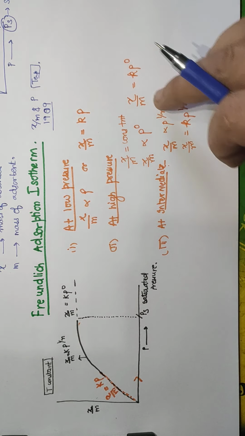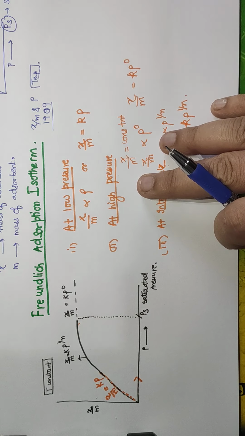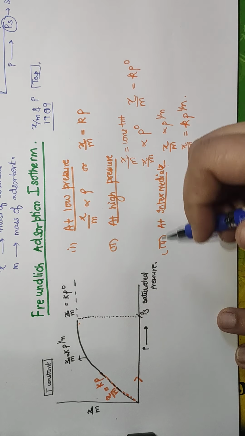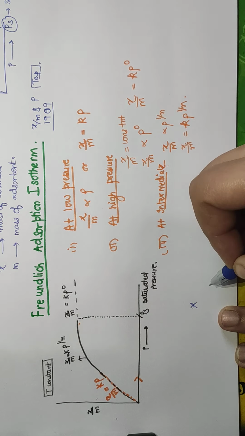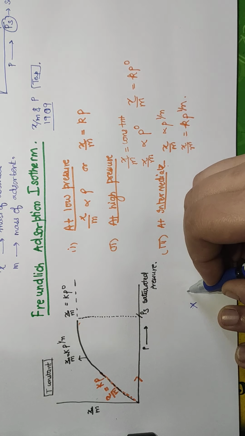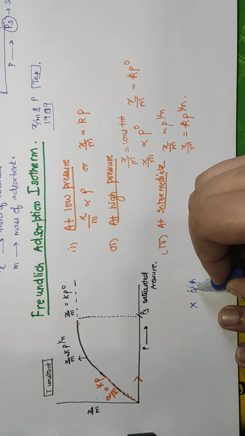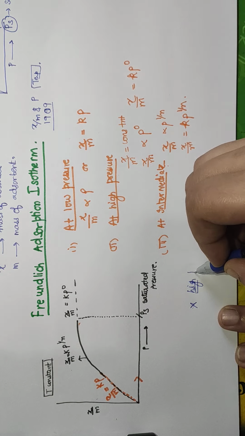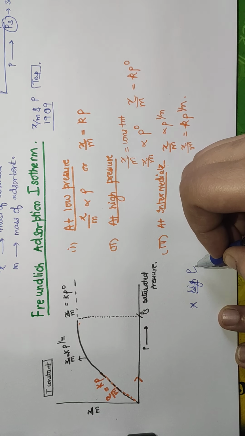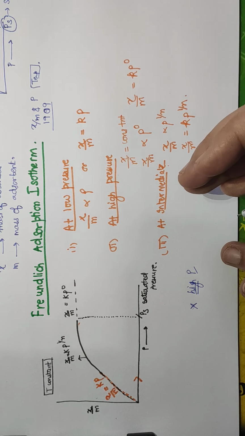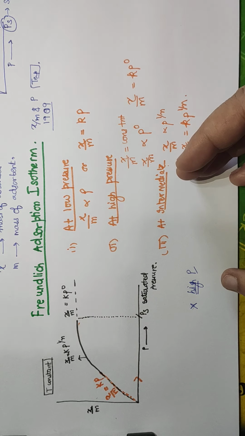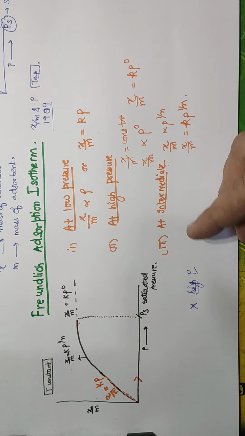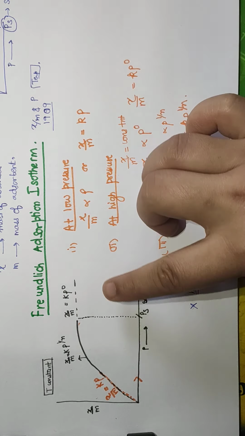So this is the limitation of the Freundlich adsorption isotherm, that this isotherm does not work at high pressure. The limitation is that it does not work at a high pressure of gas. Therefore, this relation is considered approximate and is applicable only at low pressures. So only if it is a low pressure, this will work.